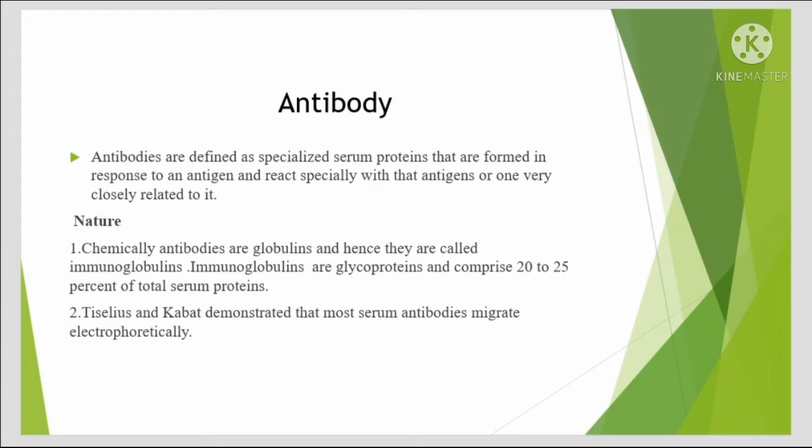Nature. Chemically, antibodies are globulins, hence they are called immunoglobulins. Immunoglobulins are glycoproteins and comprise 20 to 25% of total serum proteins. Tiselius and Kabat demonstrated that most of the serum antibodies migrate electrophoretically.